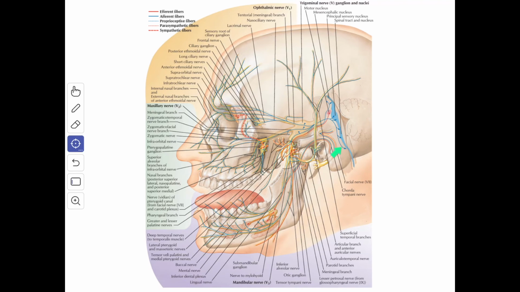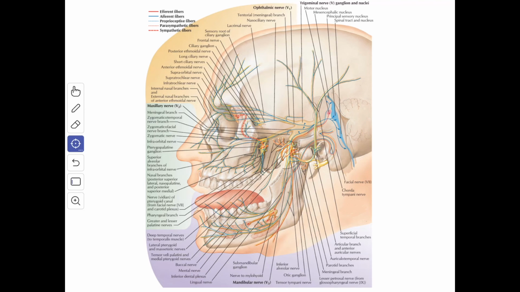The fibers carrying the proprioceptive sensation from the muscles of mastication, temporomandibular joint, teeth and tongue. The cell bodies of these neurons, they lie in the mesencephalic nucleus. The peripheral processes of the nerve cells located in the trigeminal ganglion and the mesencephalic nucleus are arranged as three divisions of the trigeminal nerve: the ophthalmic, the maxillary and the mandibular nerve.